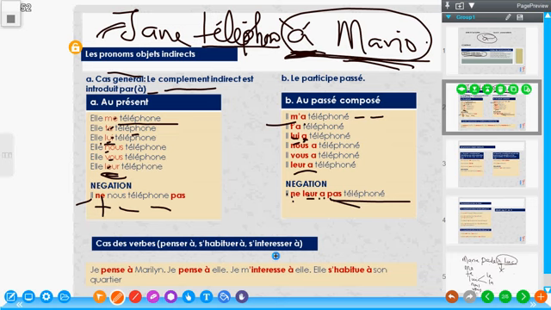Meaning that the object that follows this kind of verbs cannot be changed to any of them. We have verbs like penser à, s'intéresser à, s'habituer à. So penser à means to think about somebody.